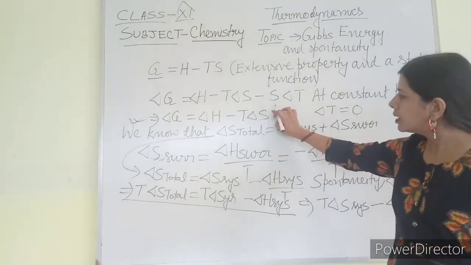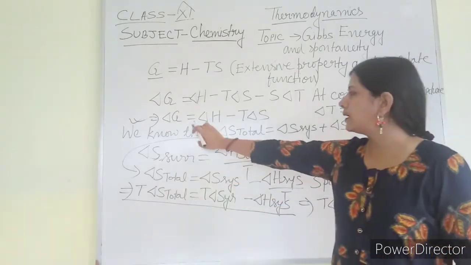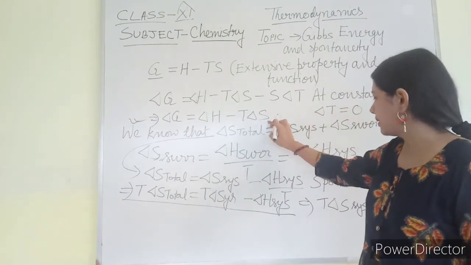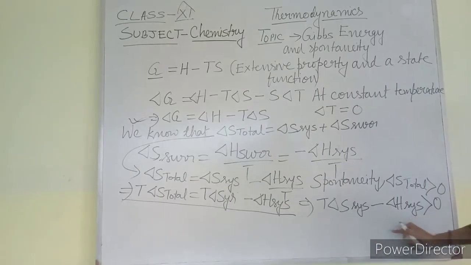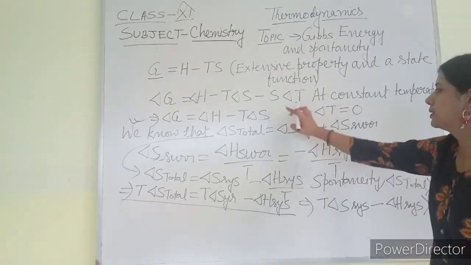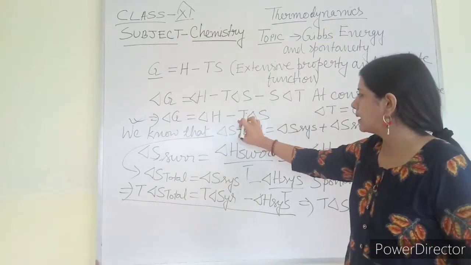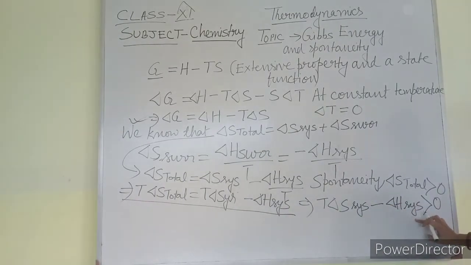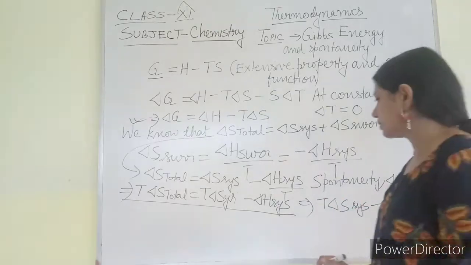Now come to this equation. What is the value of delta G? Delta G is delta H minus T delta S, and what is given here? T delta S minus delta H. It is just the reverse of this. Here delta H minus T delta S, and here T delta S minus delta H. So if this expression is greater than 0, then if I put a minus sign before it and bring delta H first, that should also be greater than 0.